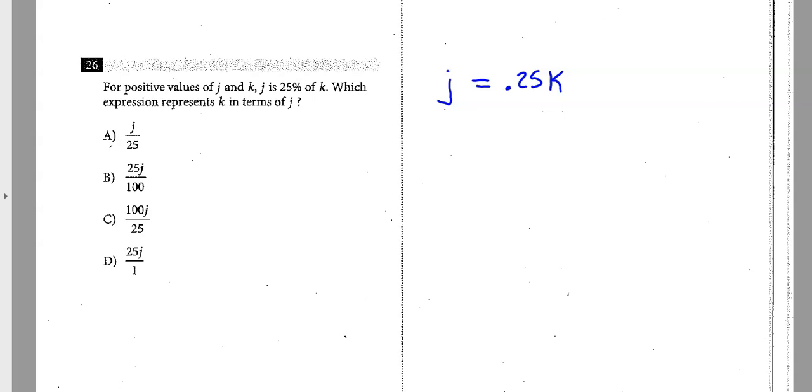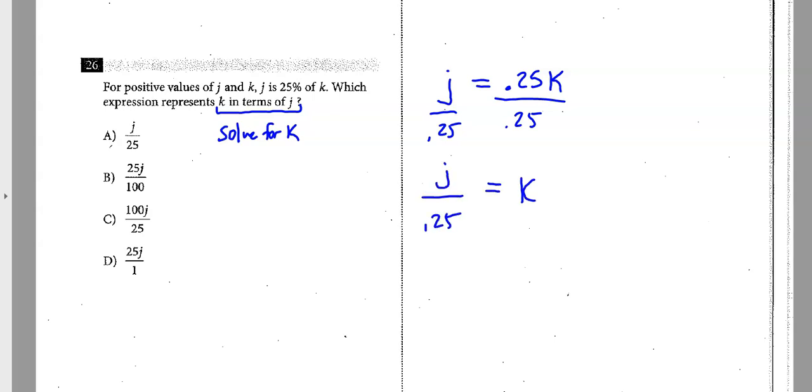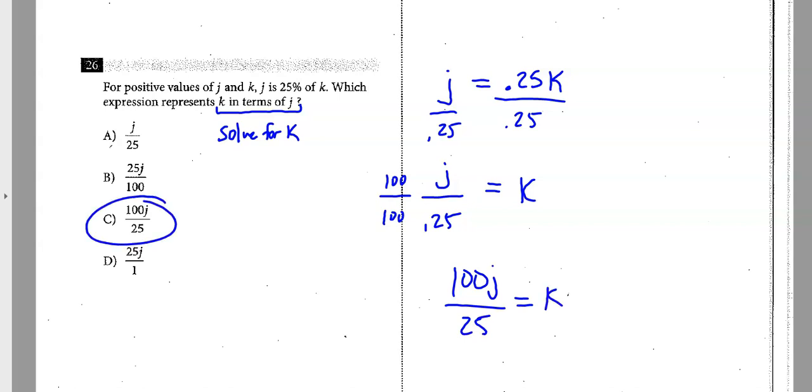So whenever you see this, k in terms of j, that just means solve for k. They do this a lot. They want you to solve for a different variable. So all I'm going to do is divide both sides by 0.25. And I get k equals j over 0.25. And unfortunately, I don't see the answer there. So it looks like there's no decimals. So maybe I'm going to multiply the top and the bottom by 100. All right. So that would give me 100j over 25. And the correct answer here would be C. So it's kind of a weird way that they ask it.